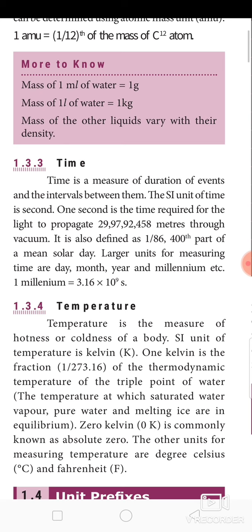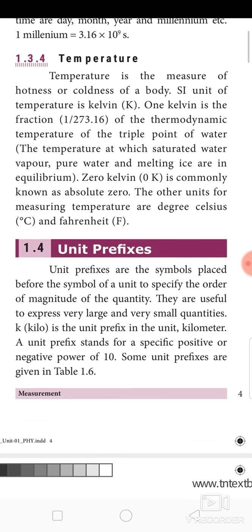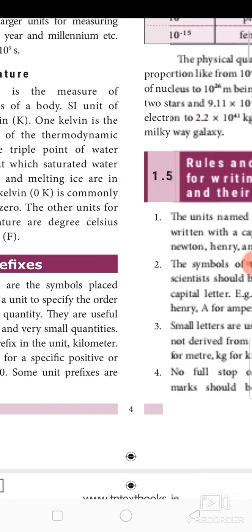Next, unit prefixes. Unit prefixes are the symbol placed before the symbol of a unit to specify the order of magnitude of the quantity. They are useful to express very large and very small quantities. K is the unit prefix in the unit kilometer. A unit prefix stands for a specific positive or negative power of 10. Some unit prefixes are given in table 1.6.